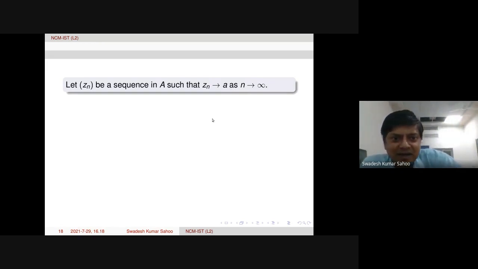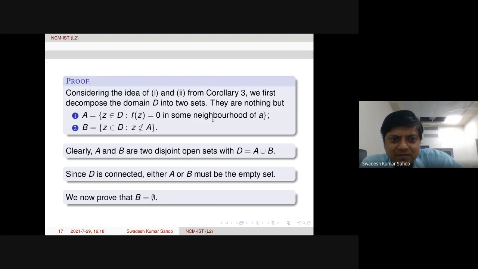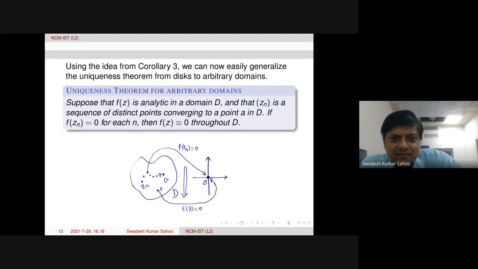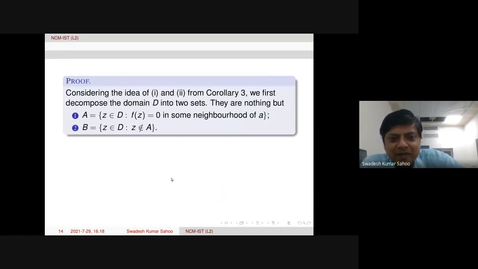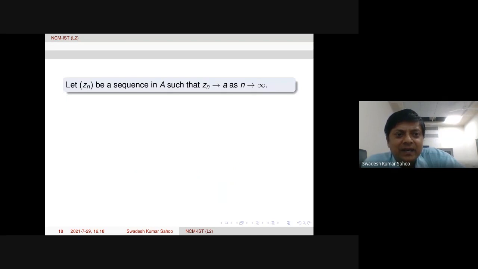What is small a? Small a was in the statement: Zn is a sequence of points inside D such that Zn is converging to a, and a is an interior point of D. That is already in the statement. So Zn is converging to a as n tends to infinity.